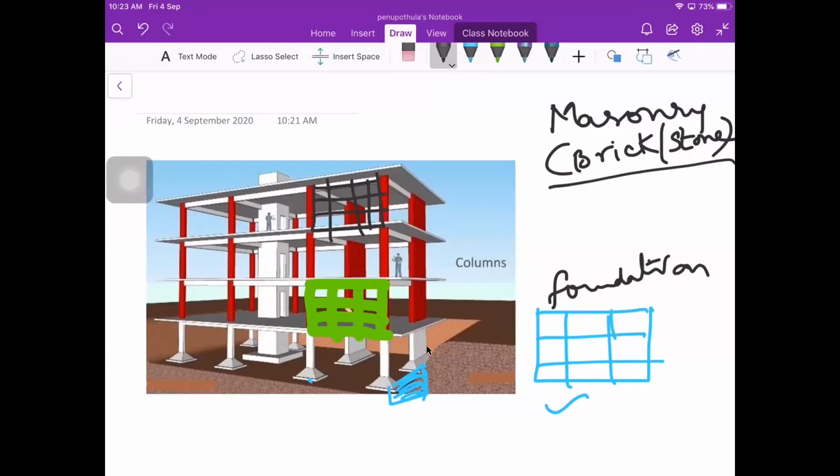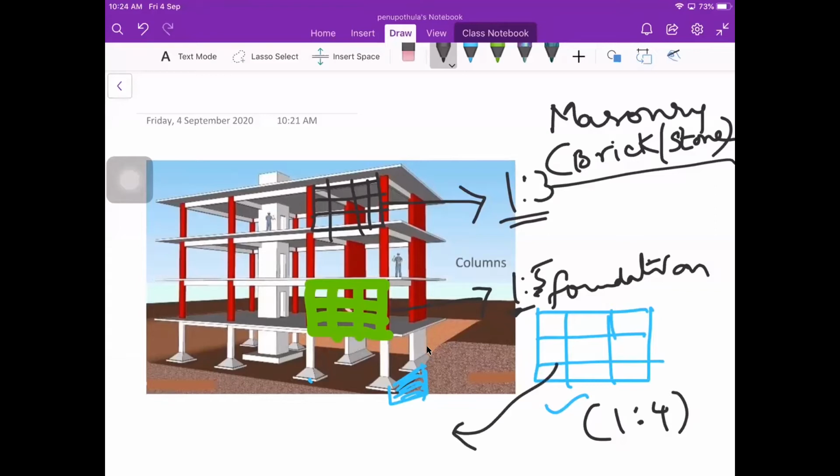You can say the cement mortar is 1:4 or 1:5, something like that. When you are going for the first floor, you can say it as 1:5. That means the proportion of cement to sand has been changing. If you are going here, you can again say 1:3 or 1:2. So it all depends on the type of construction and also the type of brick we are using. If you want to go for foundation, mostly they will use burnt bricks in a kiln. That is the usual size which you have seen, 19 by 9 by 9 centimeter size.